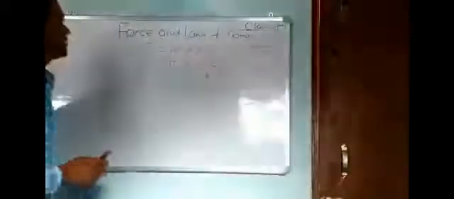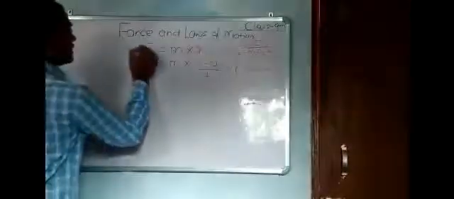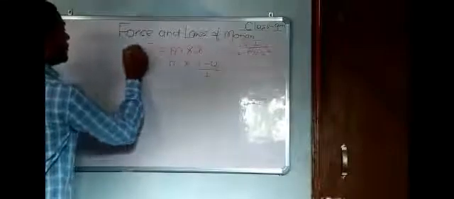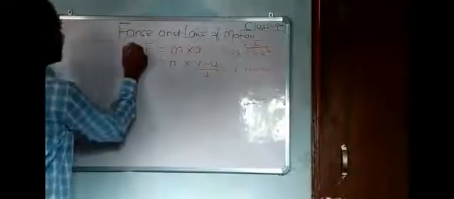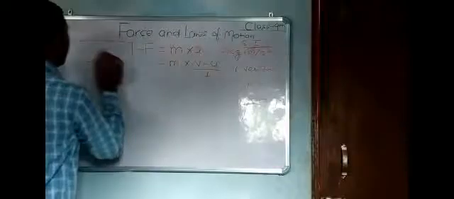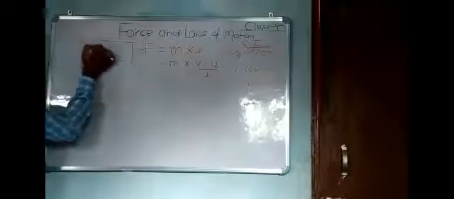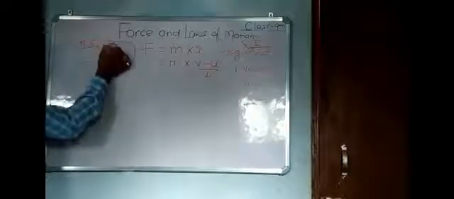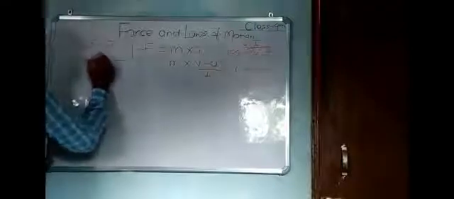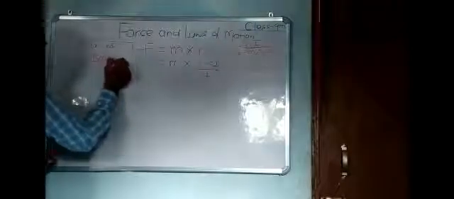Now force is divided into two types: balanced force and unbalanced force. We know what balanced and unbalanced mean.